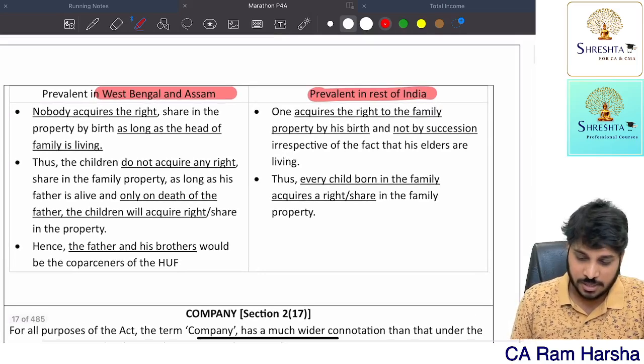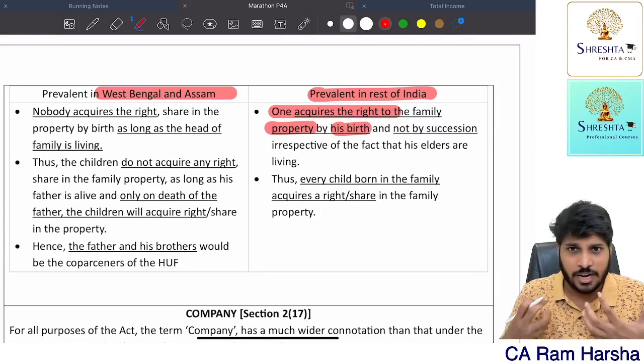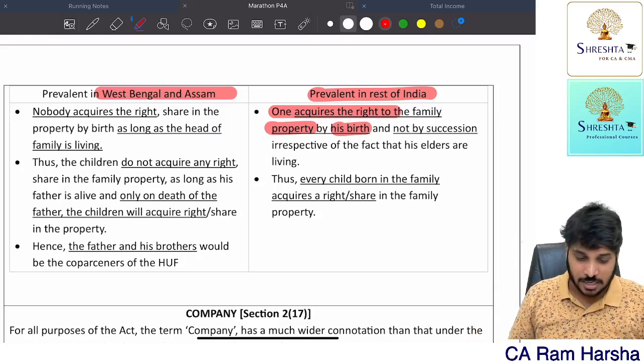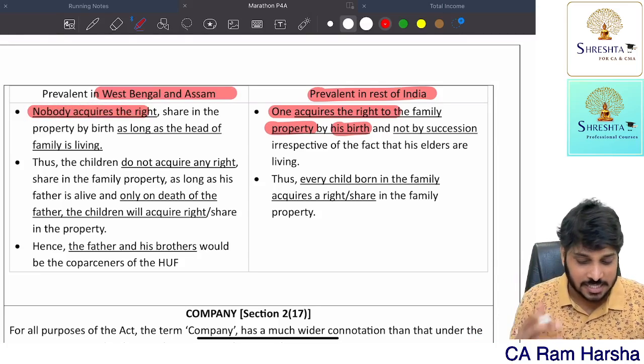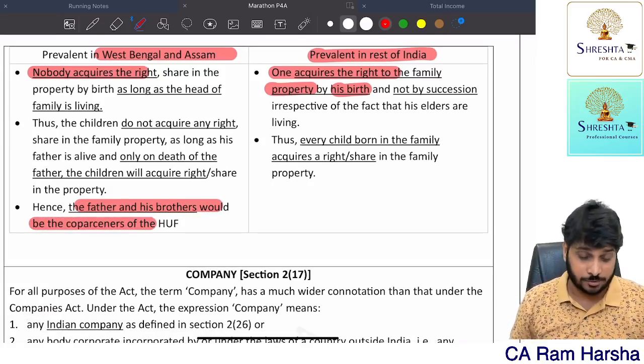Getting it? So in Mitakshara, one acquires a right in the property by birth. So a person, if born in HUF, by default, because he was born, has a right in the property. Whereas in Dayabhaga, nobody will acquire the right in the property while the ancestors are there. So fathers and brothers would be co-parceners of the HUF.